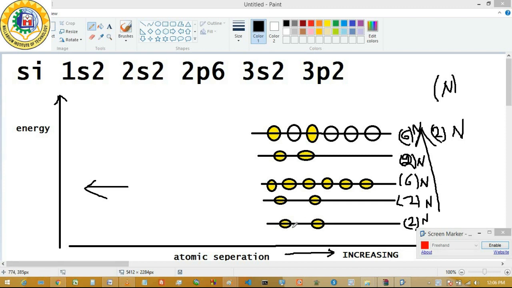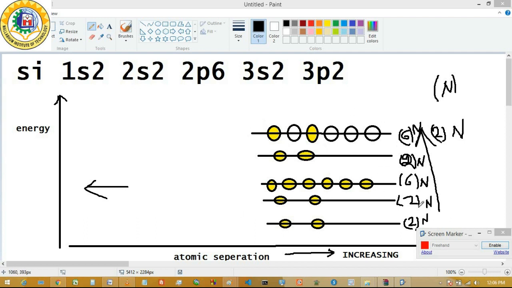Now I have plotted first the single silicon atom system, where for simplicity I am plotting this 1s2 state as a single level. But if you look deeper, according to Pauli's exclusion principle, there should be two discrete levels where two discrete electrons can be available. That means Pauli's exclusion principle is that no two electrons can have the same energy. So for the single atom system, we are just ignoring the statement. We are considering this is 1s state, this is 2s state, 2p state, 3s state and 3p state.